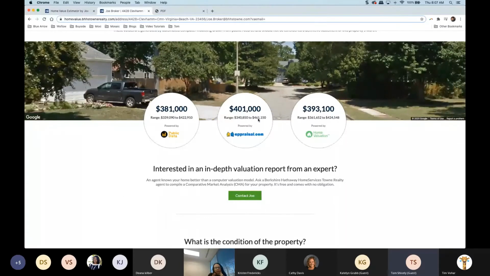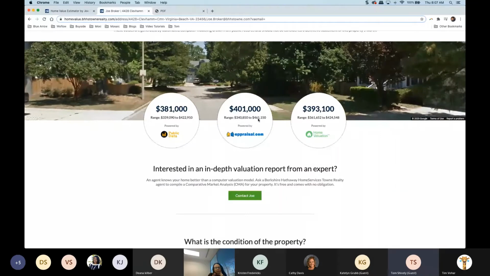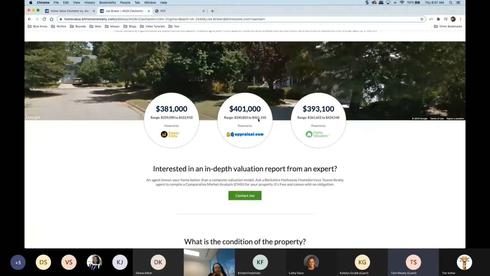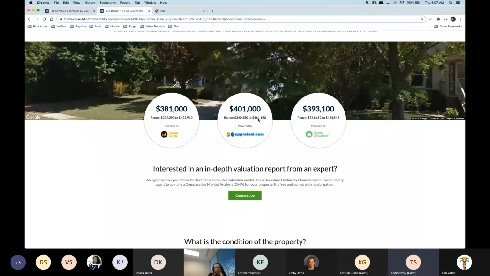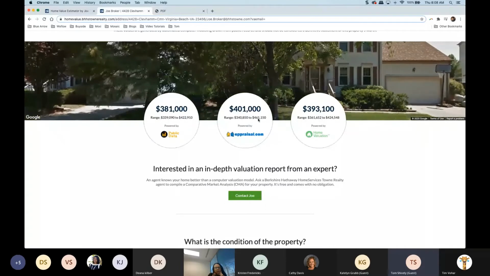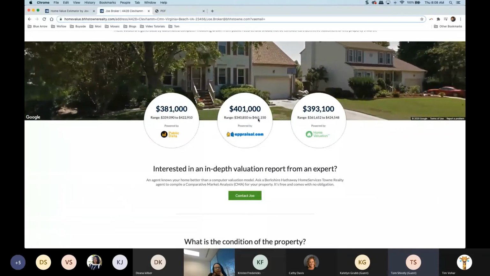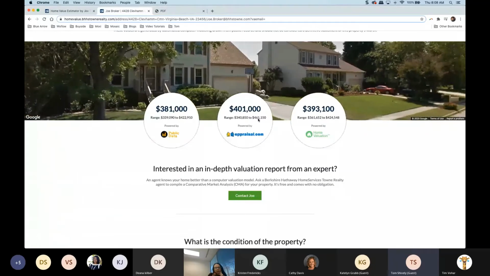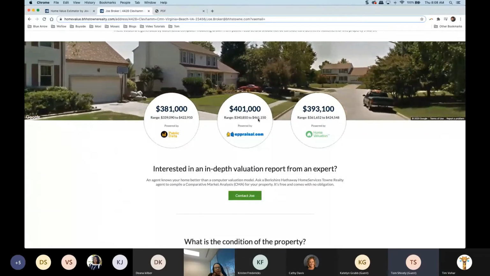So we surface this information. We give you these automated valuation models to say, are you interested in getting an expert's opinion on this? Because these are exactly what they claim to be. They are an estimate, but it's generated by a computer algorithm, right? It's not a person walking the streets. It's not somebody that knows the neighborhood, that's been through your listings, that's been through this house. So they're not going to be able to get this accurate number here.